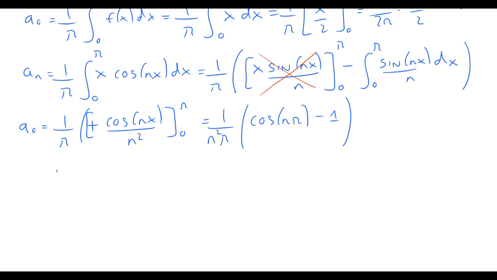What we can hopefully see is that when n is even, an is equal to 0, because cos of n pi, where n is even, so cos of 2 pi, cos of 4 pi, etc. is 1, 1 minus 1 is equal to 0. When n is odd, however, cos n pi is -1. So an then is equal to -2 over n squared pi. So only the odd an are non-zero, and these have a value equal to -2 over n squared pi.